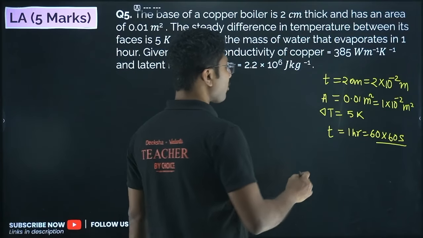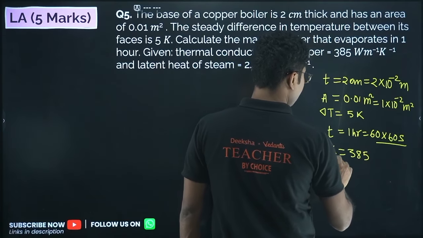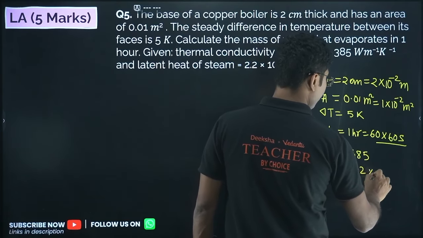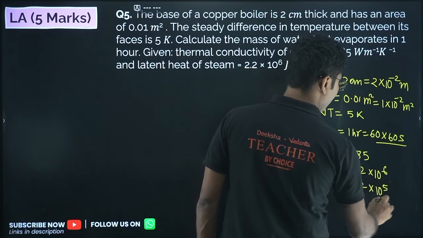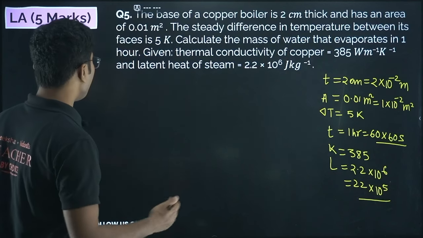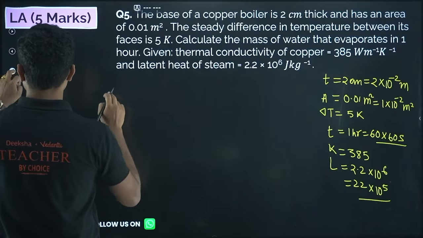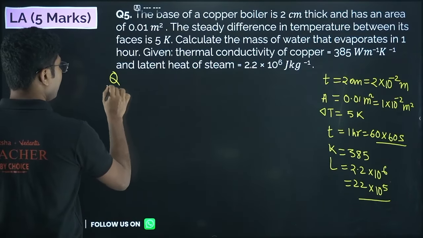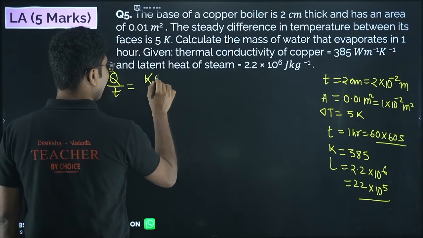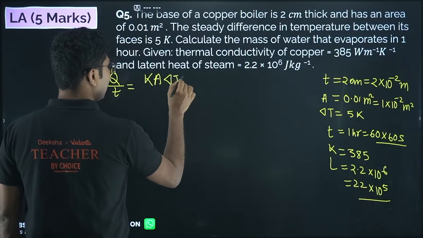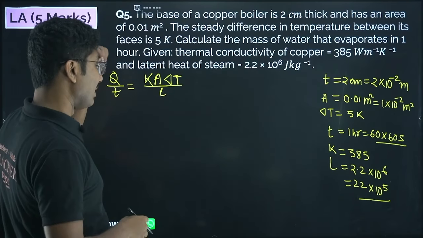The thermal conductivity of copper is given as 385 and the latent heat is given as 2.2 into 10 to the power of 6 or 22 into 10 to the power of 5. This will help you in calculation. That's it. Okay. Now which equation will we use? Heat transfer per unit time through a conductor is given by Q by t equals K A delta T divided by L.